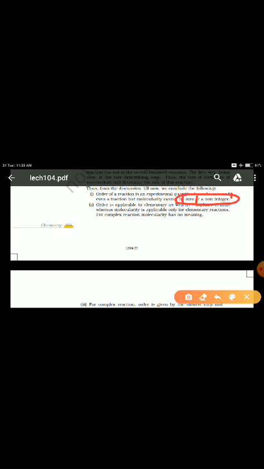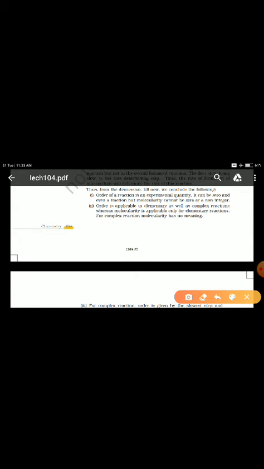Also, in the case of complex reactions, molecularity will not have any meaning, because molecularity is applicable only for elementary reactions, that is, step by step reactions. Order is applicable for both complex and elementary reactions, but molecularity is only applicable for step by step reactions. That is the second difference.